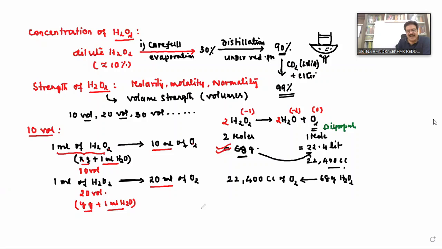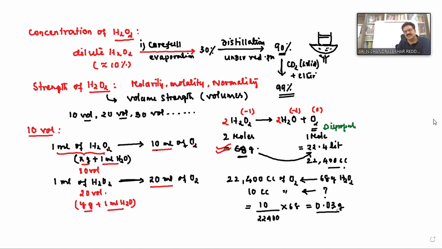But we would like to get 10 ml only. 10 cc of oxygen can be obtained from how many grams of hydrogen peroxide? This is equal to 10 by 22,400 into 68, which is approximately 0.03 grams.